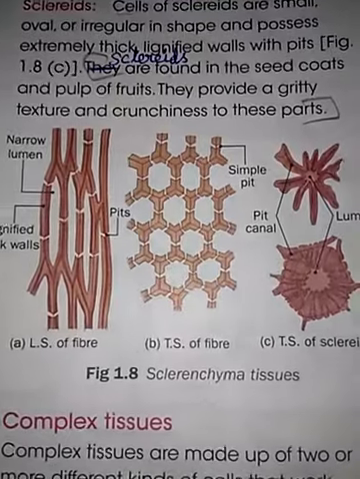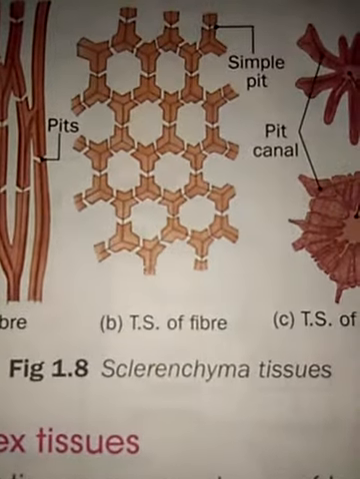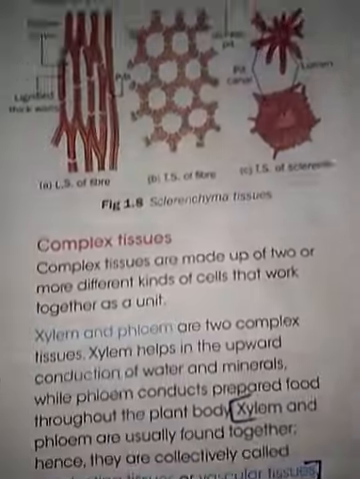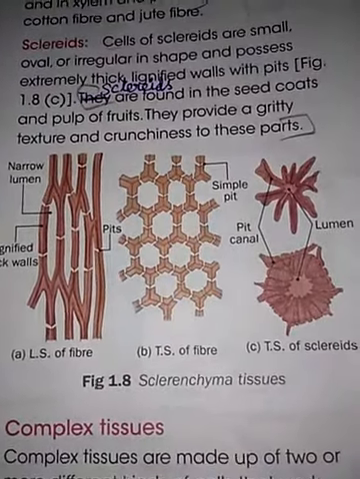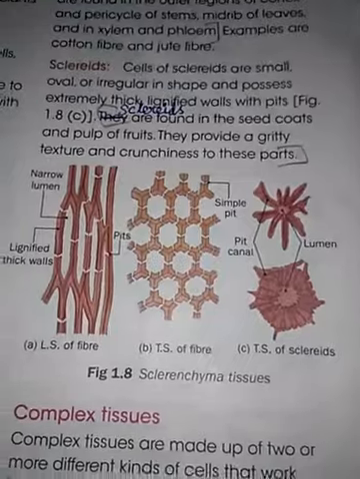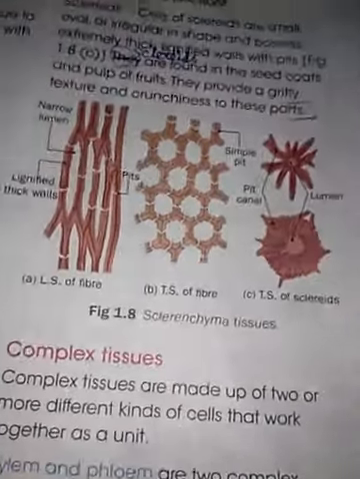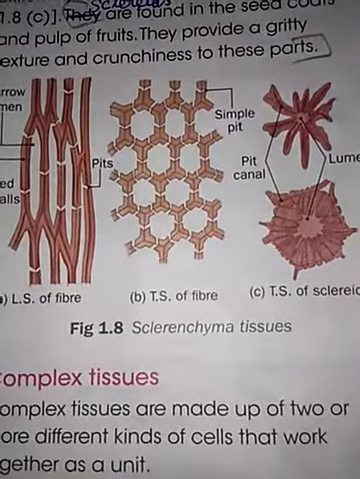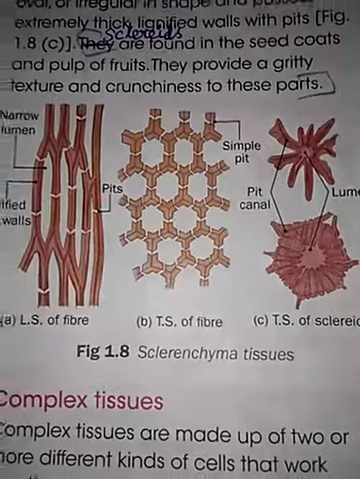What is the meaning of tissue? Yes, a group of cells is called a tissue. For example, our body is made up of many organs. Yes or no? Like heart, lungs. These are organs, no? Yes, these are organs.